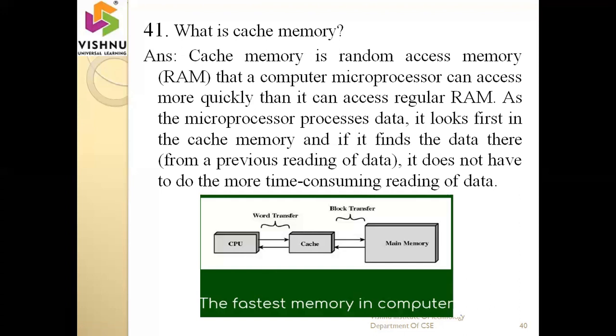Okay, one of the best examples is the Google search engine. For example, if you type in the Google search engine, what is operating system, it automatically displays a number of links, right? So why do we get the data within a fraction of a second? The information we are repeatedly using is stored in one memory. That memory is called cache memory. So within a small amount of time, we get the data and we can perform the operation.